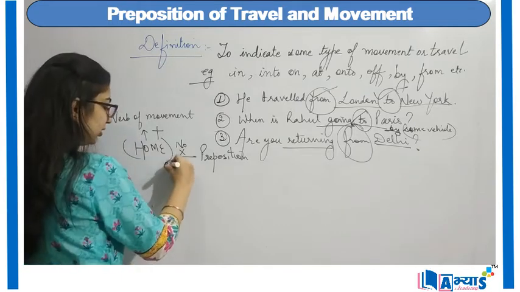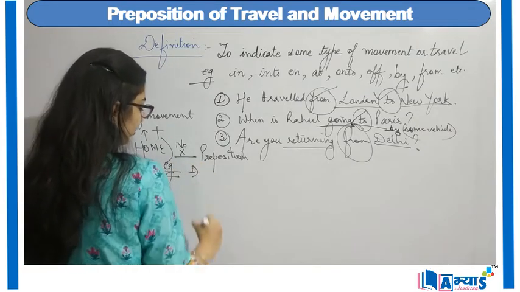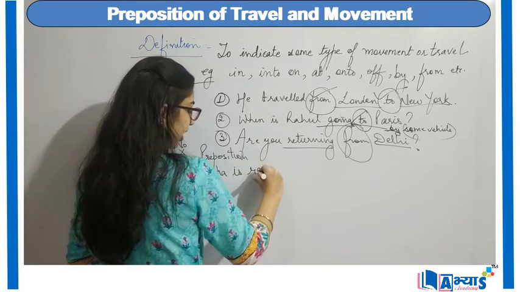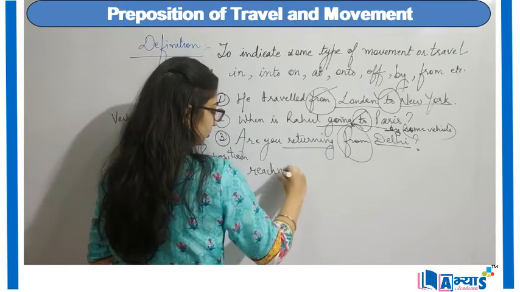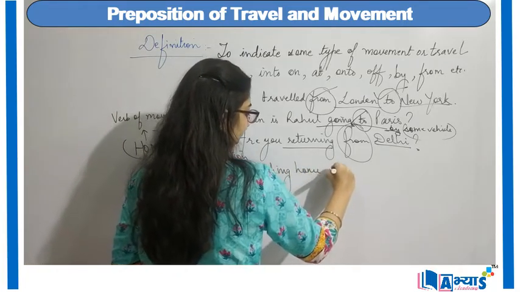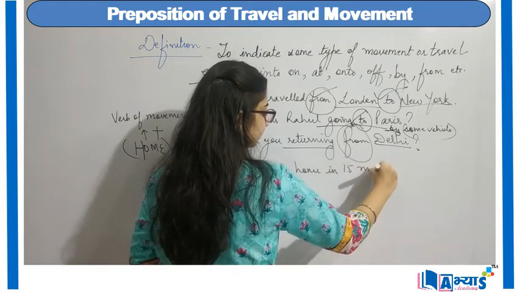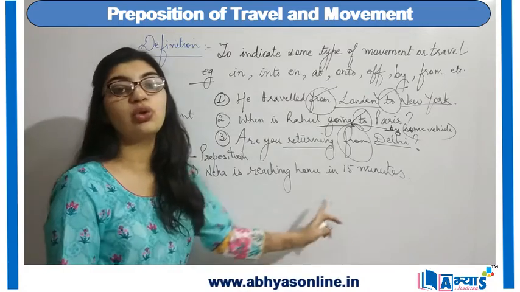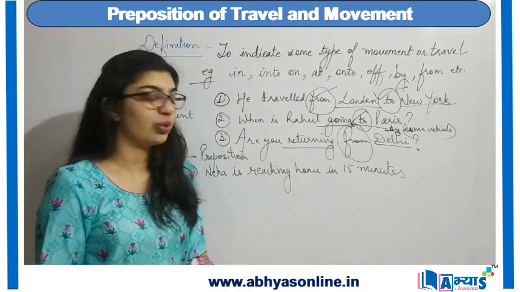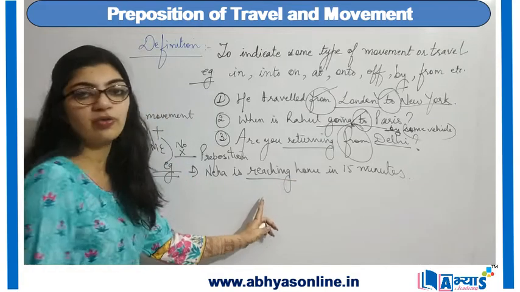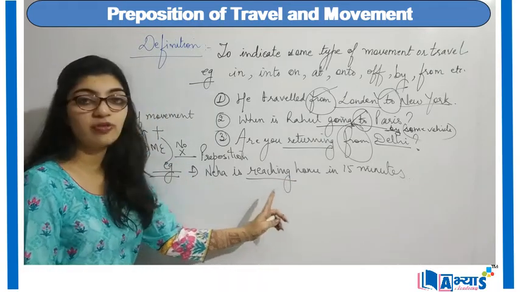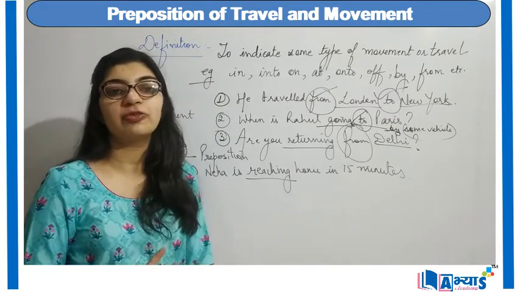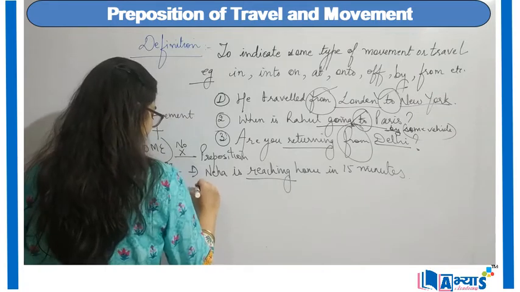For example, I say Neha is reaching home in 15 minutes. Now I will not say Neha is reaching to home or at home. No. Whenever there is any kind of movement, when there is the verb of movement plus the word home, then we do not make use of the preposition. Another example.